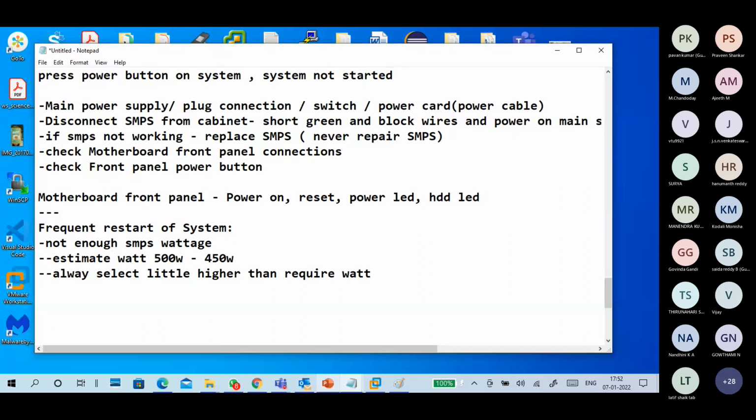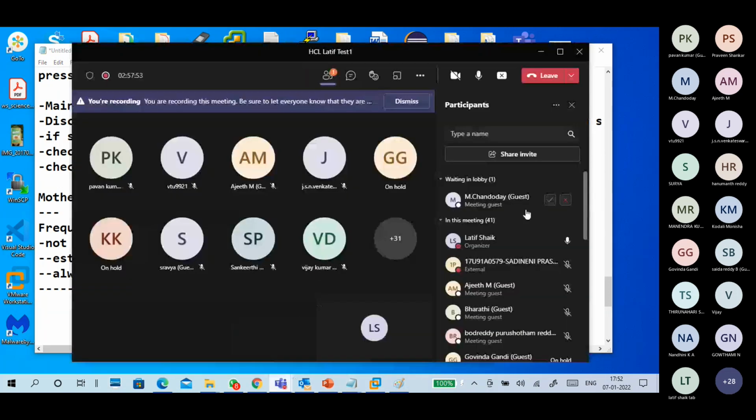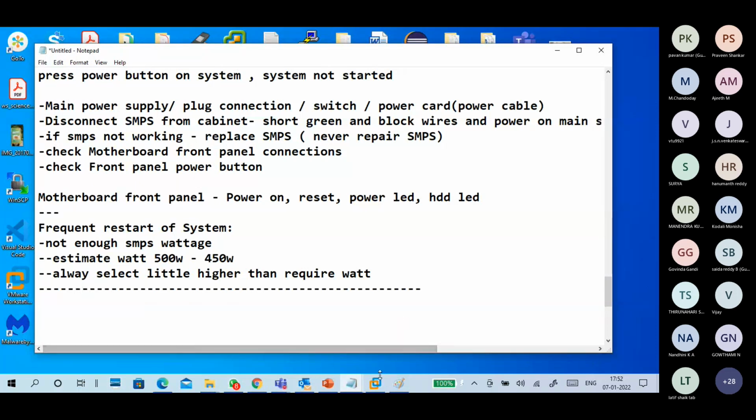Like if I want a 500, I put a 1 kilowatt. Don't put like that. Okay, so this is all about your SMPS. Also when your system is frequently restarting, or you connect a device and now the system starts restarting again, then there may be a wattage problem. So check the wattage once. That's the better way. Check the wattage of your current SMPS once. Okay, so that's it for your SMPS.